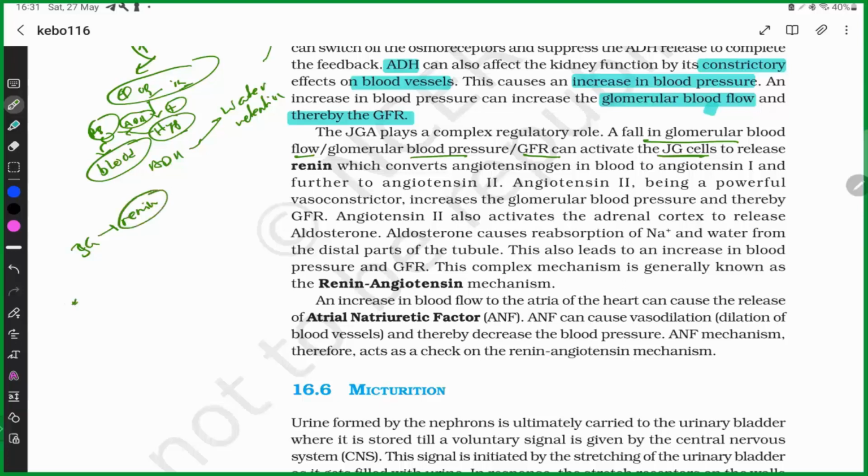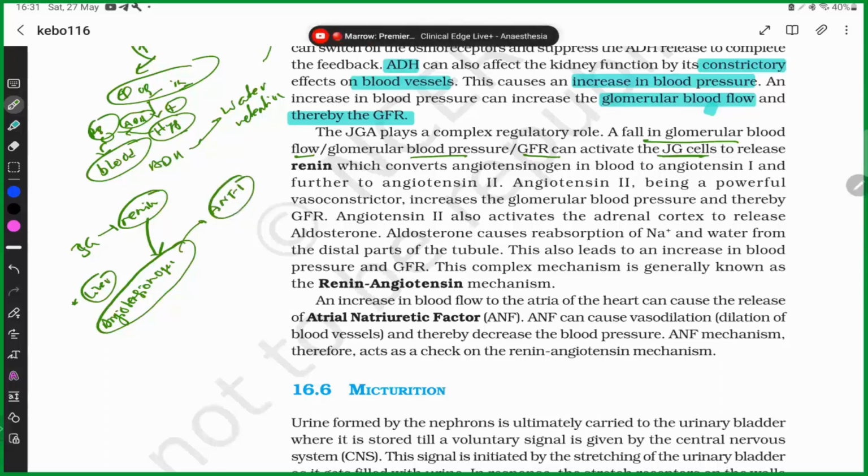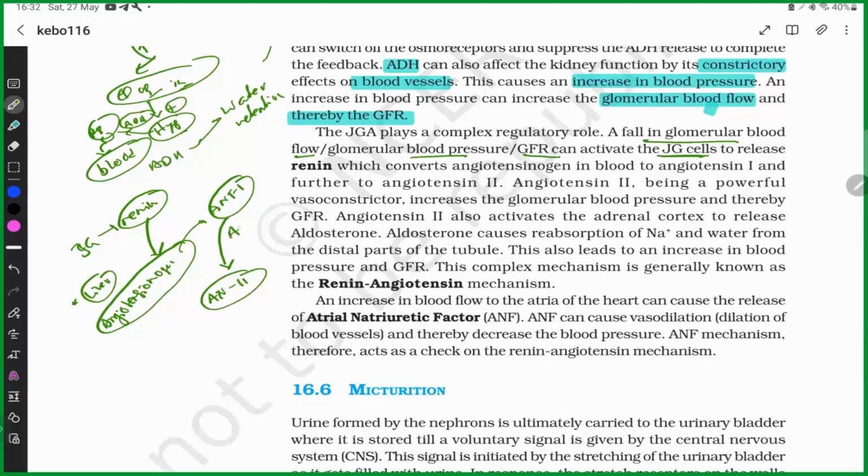And also remember, the liver produces angiotensinogen. This renin is converting this angiotensinogen into angiotensin 1. This angiotensin 1 is further converted into angiotensin 2 by angiotensin converting enzyme, which is present in the lungs.